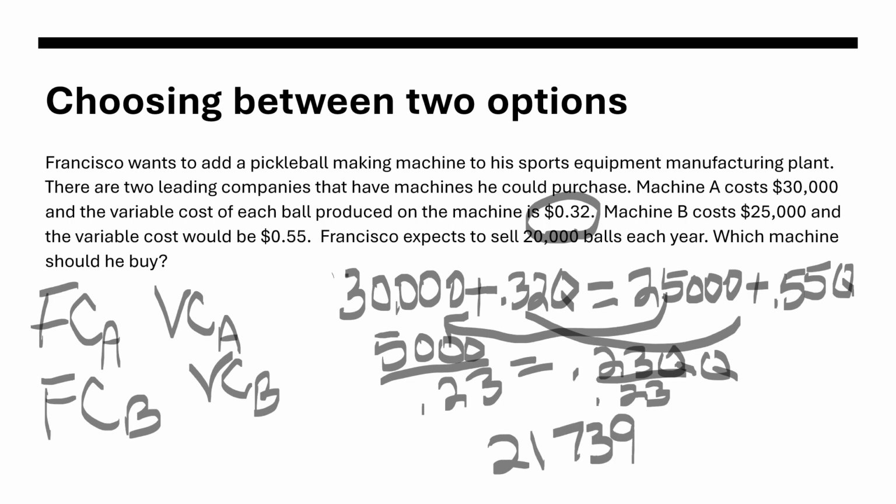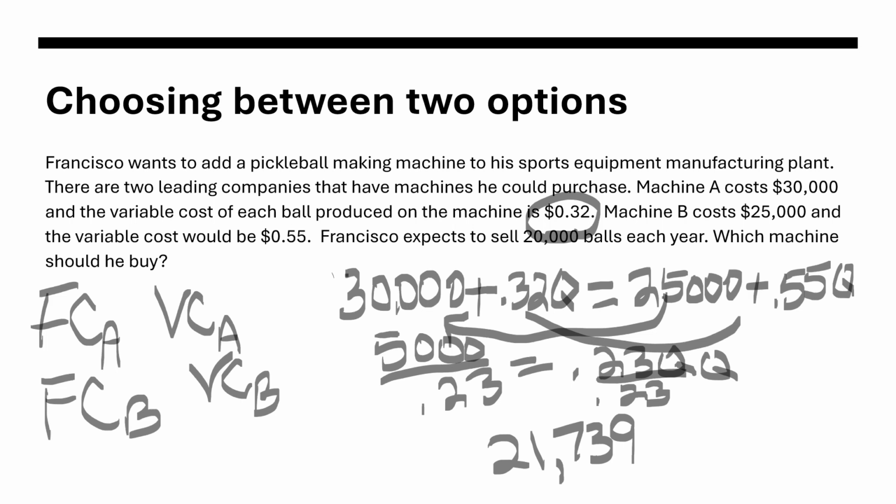So that is the point at which these two machines will basically be equal. So if he's going to make less than 21,739 pickleballs, then he's going to go with one of the machines. And if he's going to make more than 21,739, then he's going to go with the other machine.